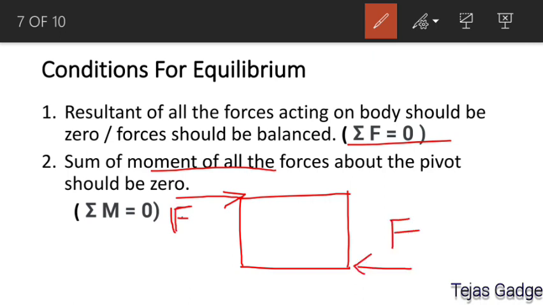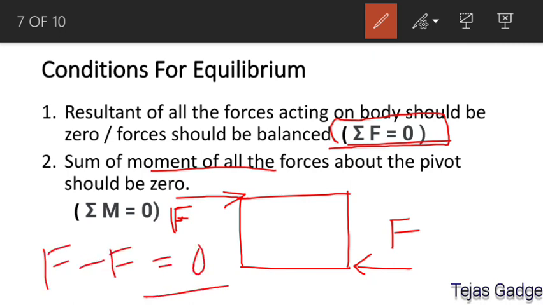Now these two forces satisfy the first condition. Is it right? When I apply one force at the top point and one force at the bottom, one is moving toward the right, the other toward the left, both of the same magnitude. So you can say F minus F will be 0 here. So the first condition is already satisfied.